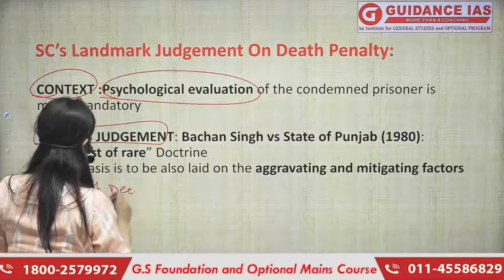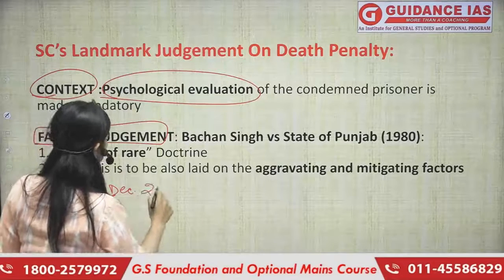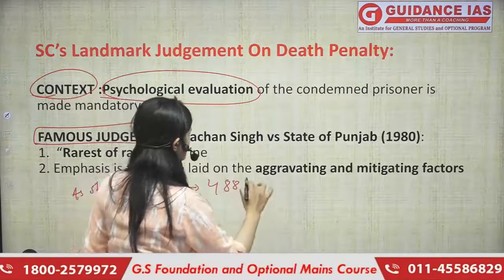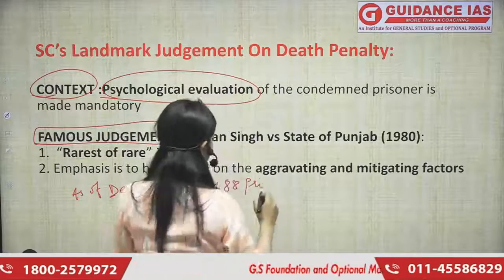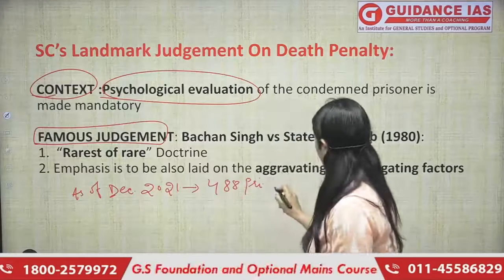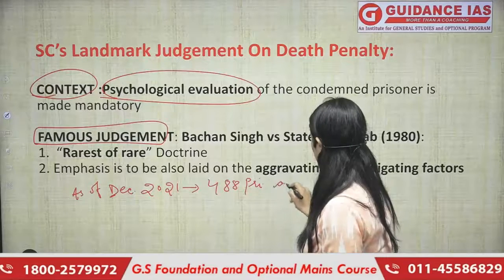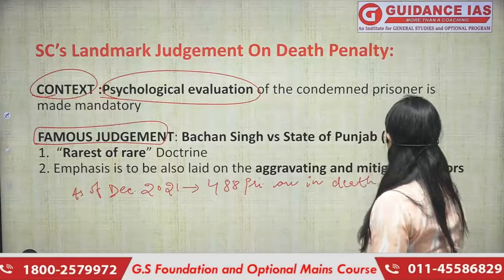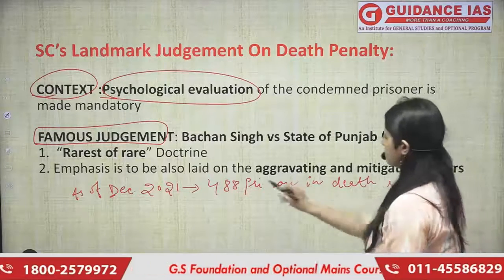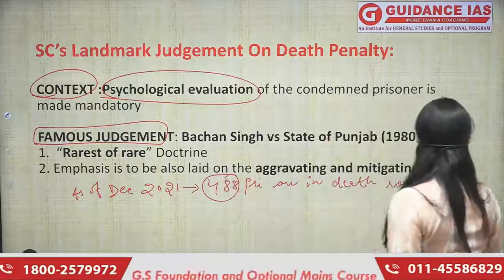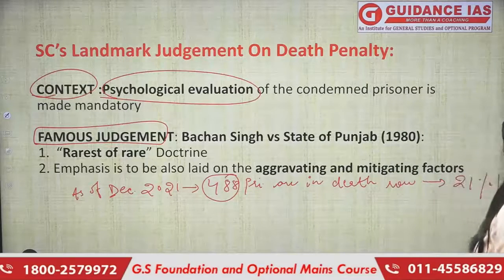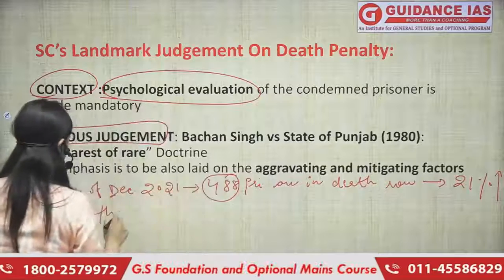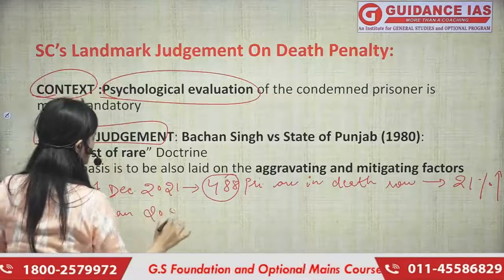Okay, we know that I'm talking about this data as of December. This is data which says as of December 2021, there are 488 prisoners in death row, and this number is 21% higher than the previous year, than 2020.